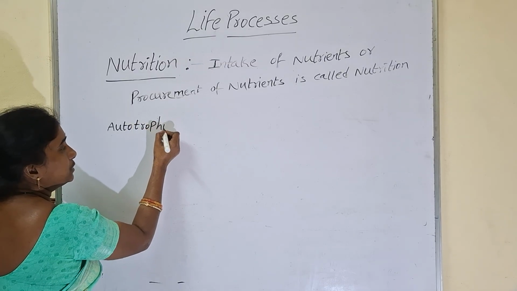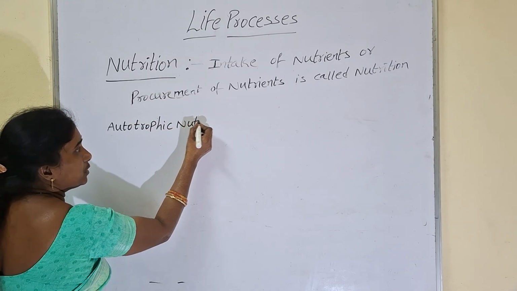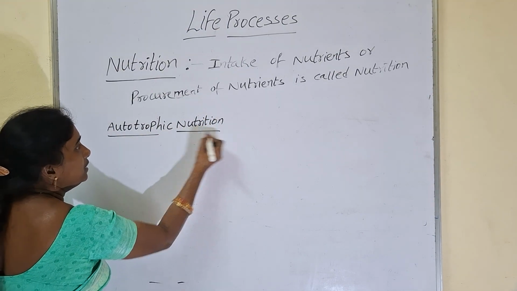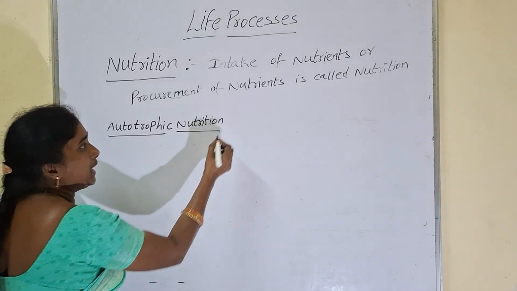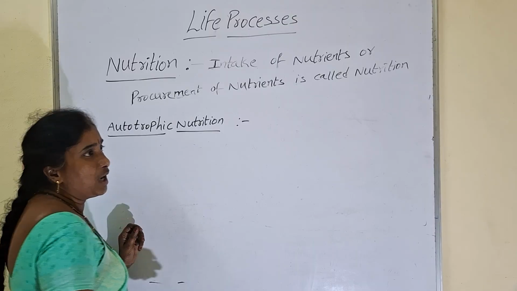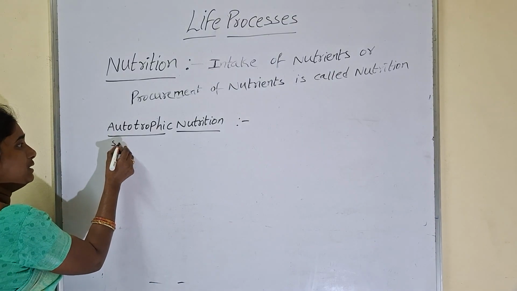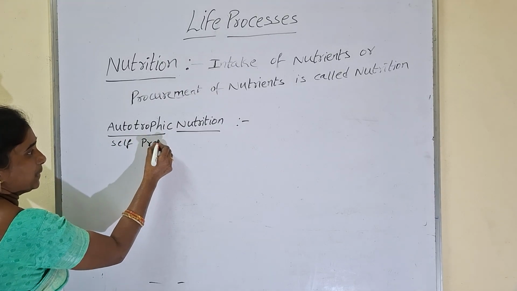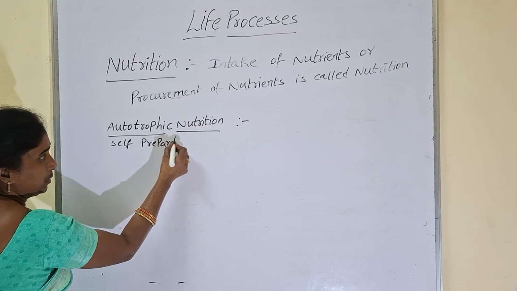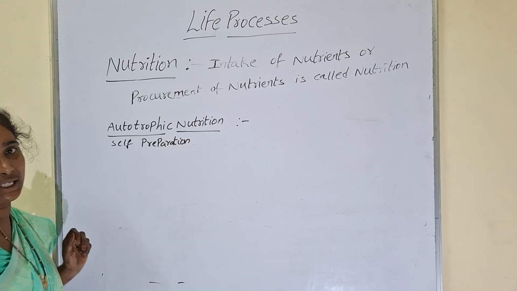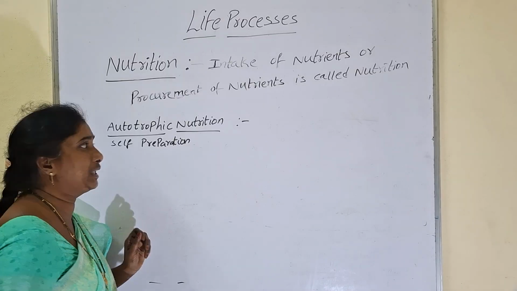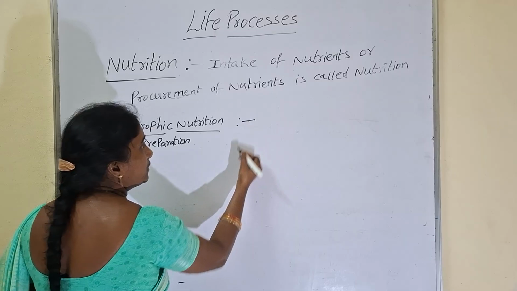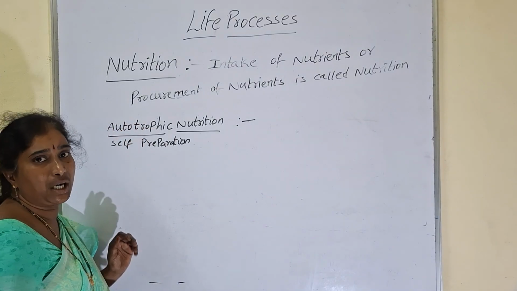Autotrophic nutrition. So what is autotrophic nutrition? The mode of nutrition which is performed by themselves. Generally green plants can perform autotrophic nutrition. Auto means self. Trophism means preparation. The organisms which can prepare their own food by using raw materials like sunlight, water, carbon dioxide and chlorophyll, they can utilize all these and prepare their own food. So green plants are called autotrophs.